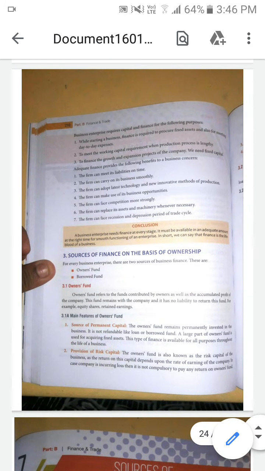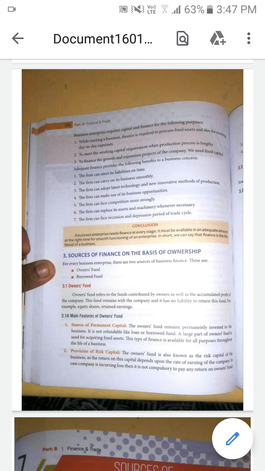Any business enterprise requires capital and finance for certain purposes. What are the important purposes? First, to start the business enterprise, to purchase fixed assets, to meet the day-to-day expenses, and also to meet the working capital requirements. What is working capital? Working capital is nothing but the current assets and the current liabilities. What are current assets and current liabilities? They are frequently happening.